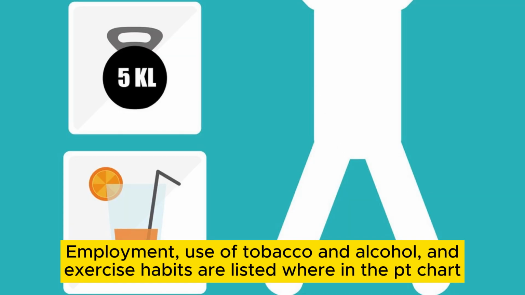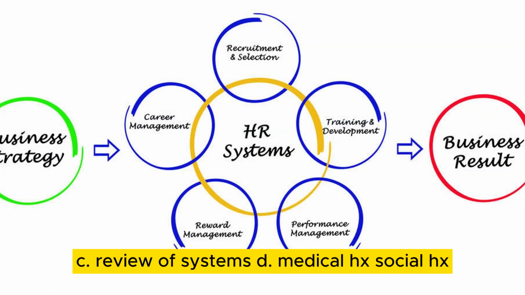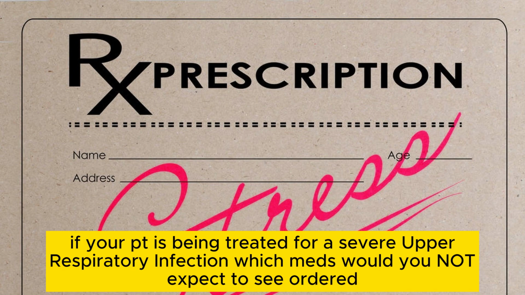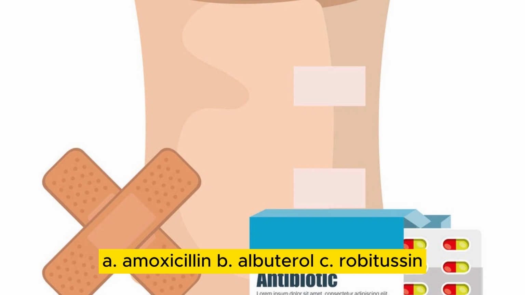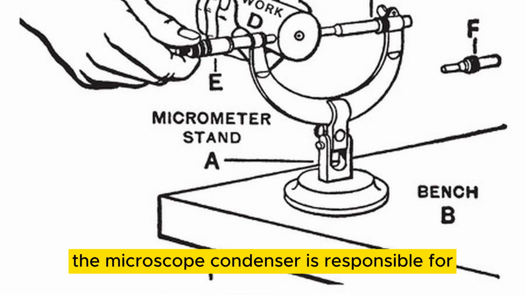Employment, use of tobacco and alcohol, and exercise habits are listed where in the PT chart? A. Social HX. B. Chief complaint. C. Review of systems. D. Medical HX. Social HX. If your PT is being treated for a severe upper respiratory infection, which meds would you not expect to see ordered? A. Amoxicillin. B. Albuterol. C. Robitussin. D. Hydrochlorothiazide.